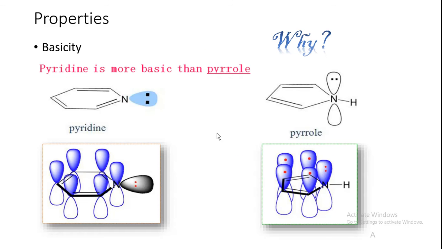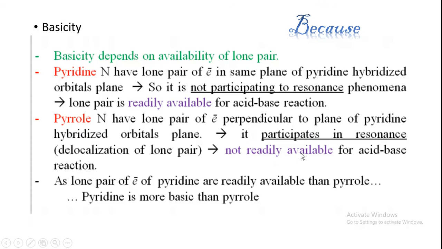If there is delocalization of this lone pair, it is shared with the ring for resonance. So it is not easily available for acid-base reaction, not readily available for any proton. Hence it is not a good base.